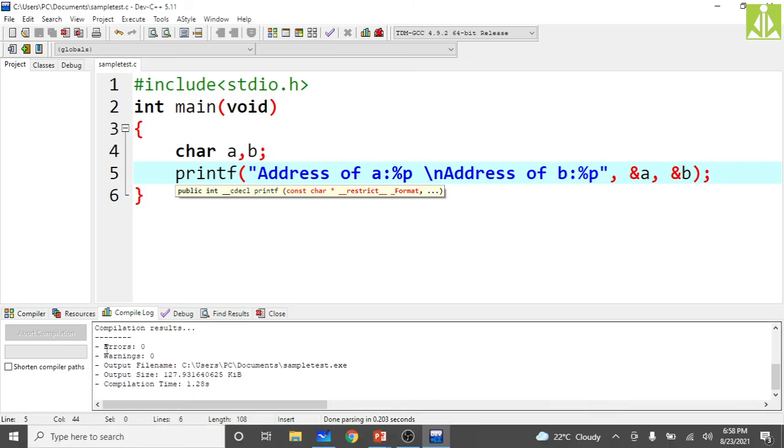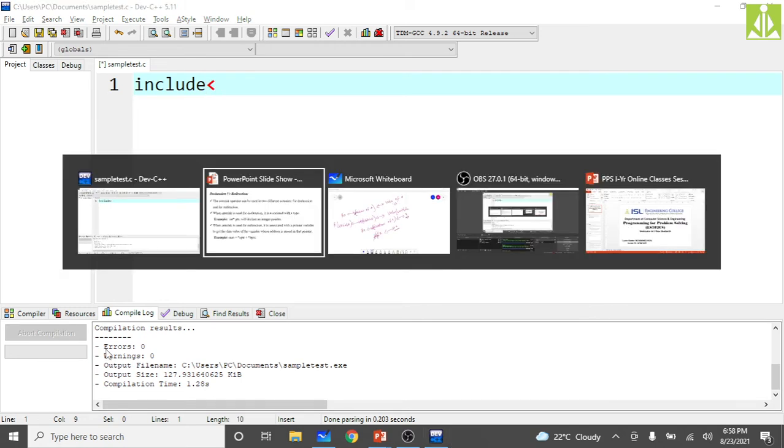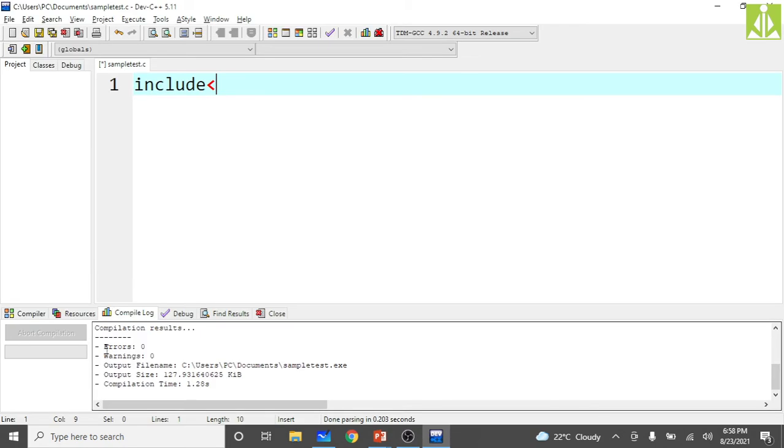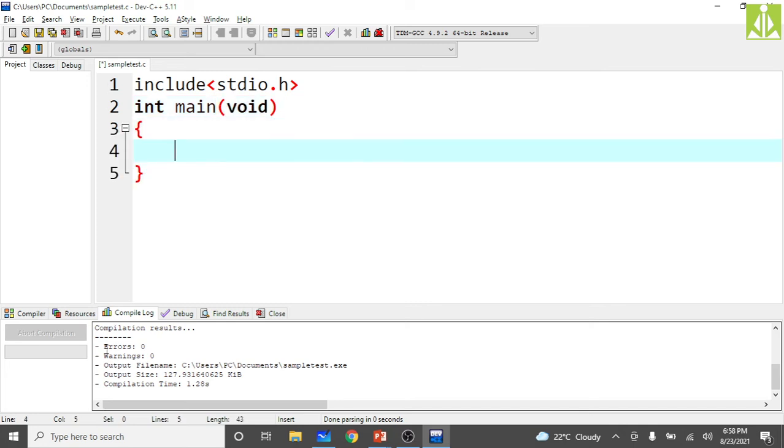For that, go here and take a simple example. #include <stdio.h>, then int main(void). So how can we do the declaration of a pointer?